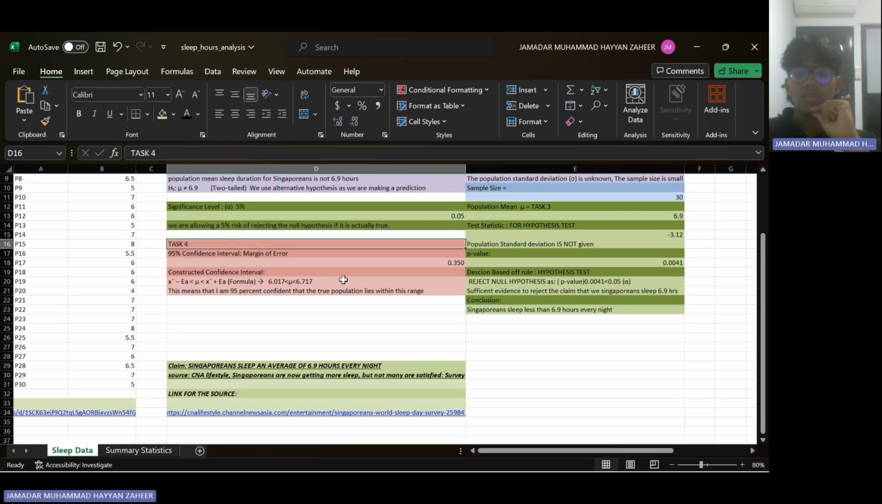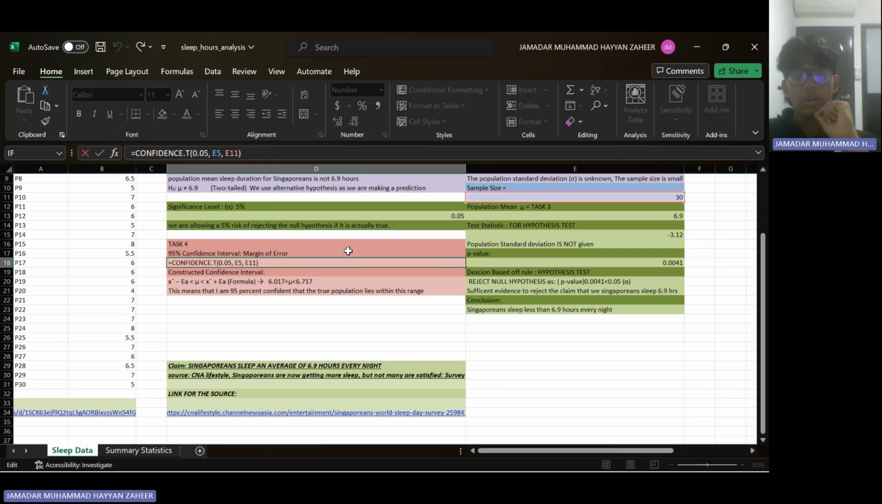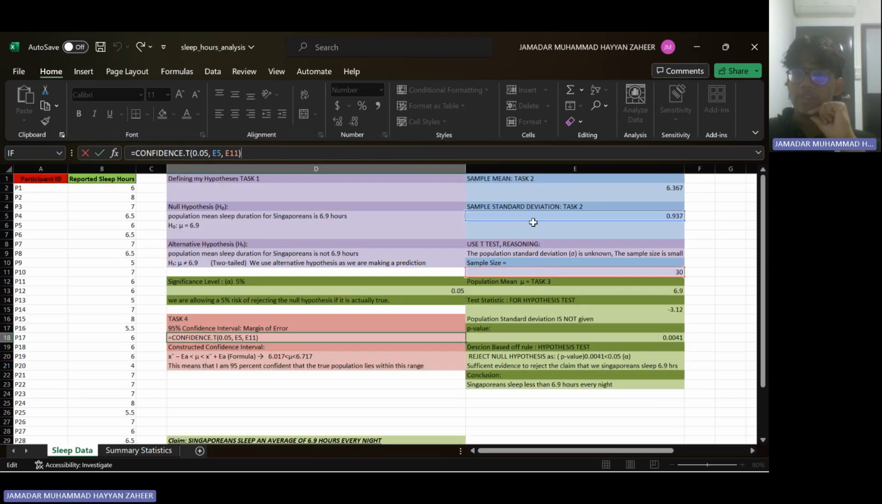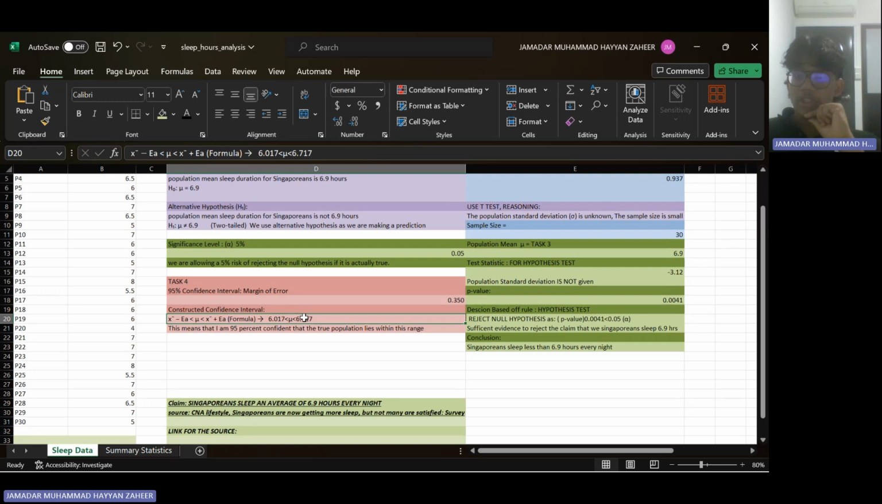Now, let's carry on into task 4, where I'll be constructing my 95% confidence interval. The first step for that is to find my margin of error through this formula, equals CONFIDENCE.T, my significance level, E5, which is my sample standard deviation, and E11, which is my sample size. This gives me my margin of error.